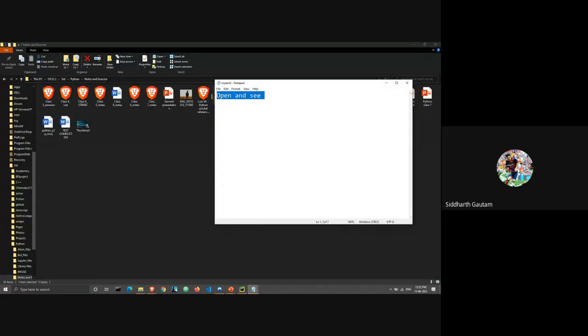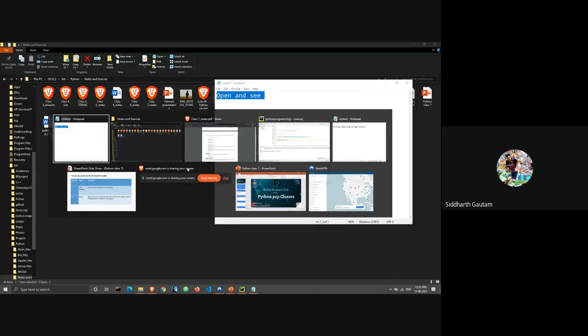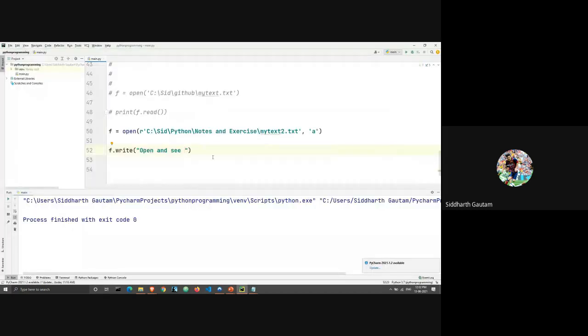And as you can see, this text has already been added into the text file, even though I never touched it. I never opened that file up till now, and when I open it, the sentence which I've written through Python is already there. This is how you can create a text file using Python.